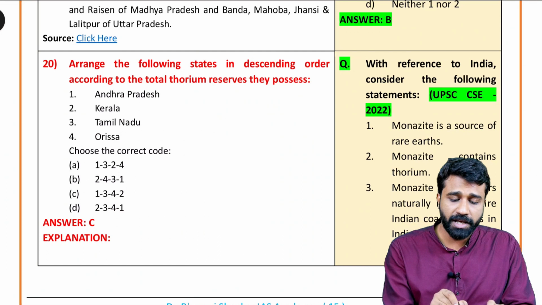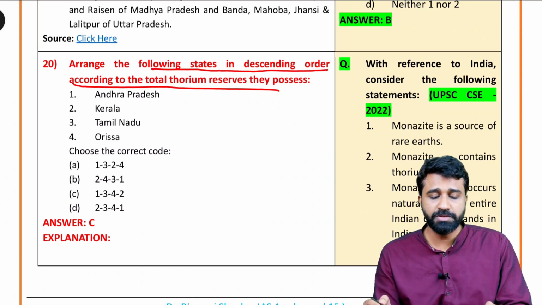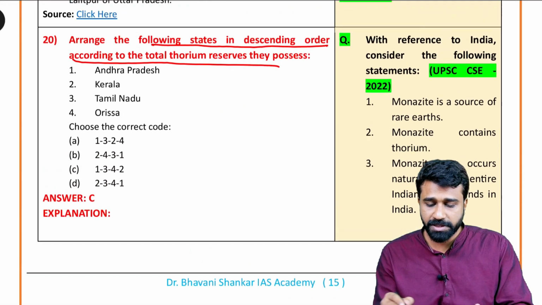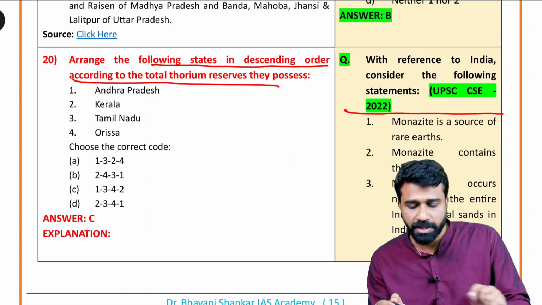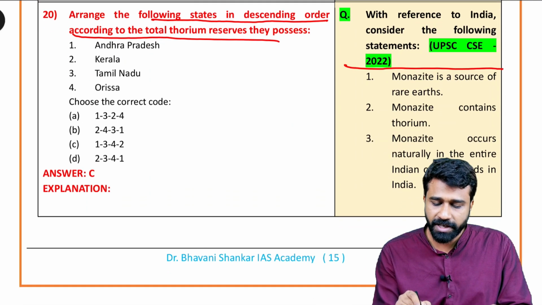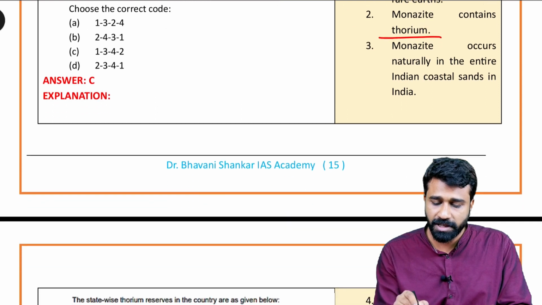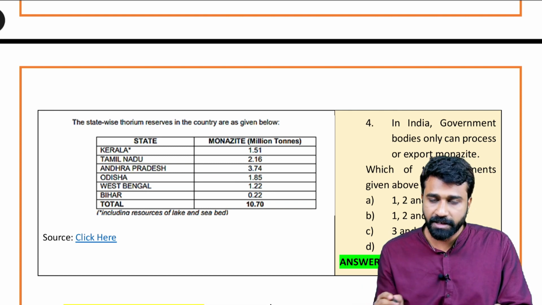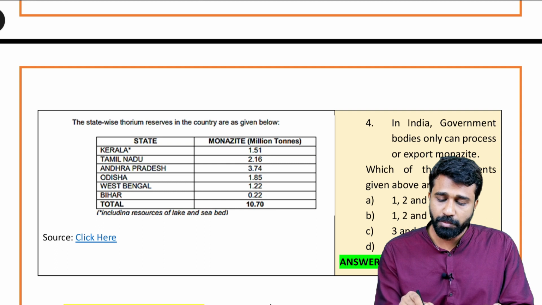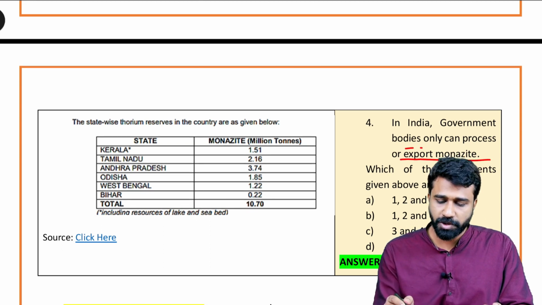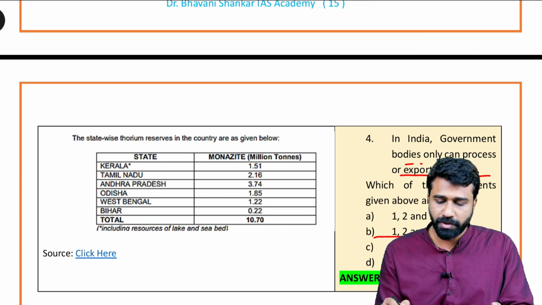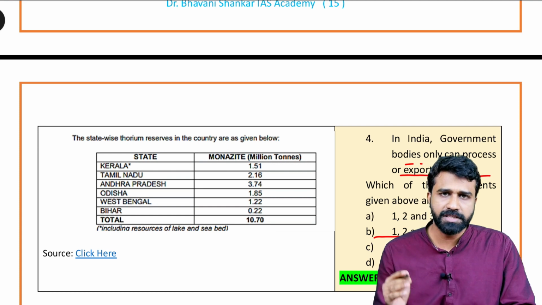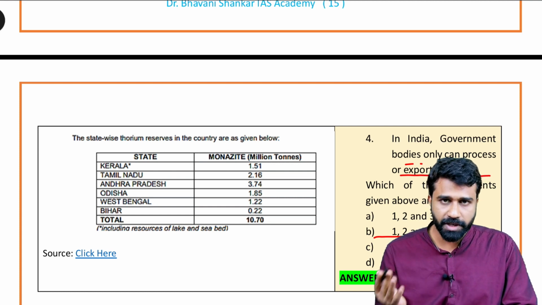Next, the 20th question: arrange the following states in descending order according to the total thorium reserves they possess. This is very important because the thorium reserves were under debate and it was asked in the UPSC civil service examination recently, in 2022. Consider that monazite is a source of rare earths, and monazite contains thorium. Monazite occurs naturally in the entire Indian coastal sand. The third statement is incorrect, not entirely in India. The extreme statement can be eliminated. Only government bodies can process and export monazite. The statements 1 to 4 are the ones we have chosen, and the official key will be announced after the 2022 exam results are announced.